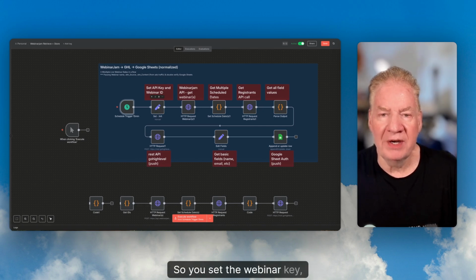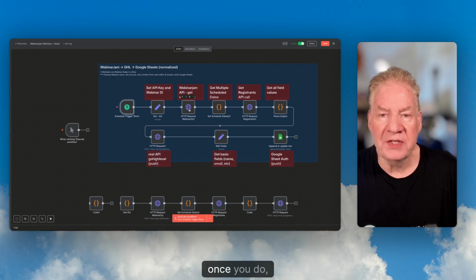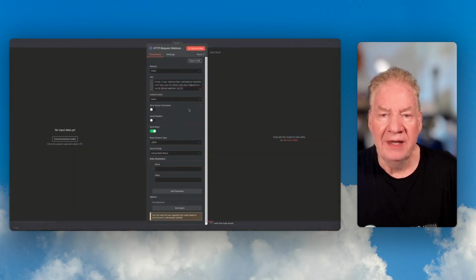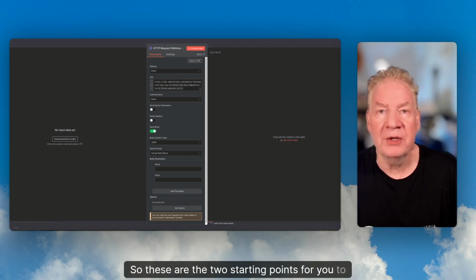So you set the webinar API key and the webinar ID. Once you do, you can literally come in here and just call it. So here's the API key and the webinar ID. These are the 2 starting points for you to kick this off.